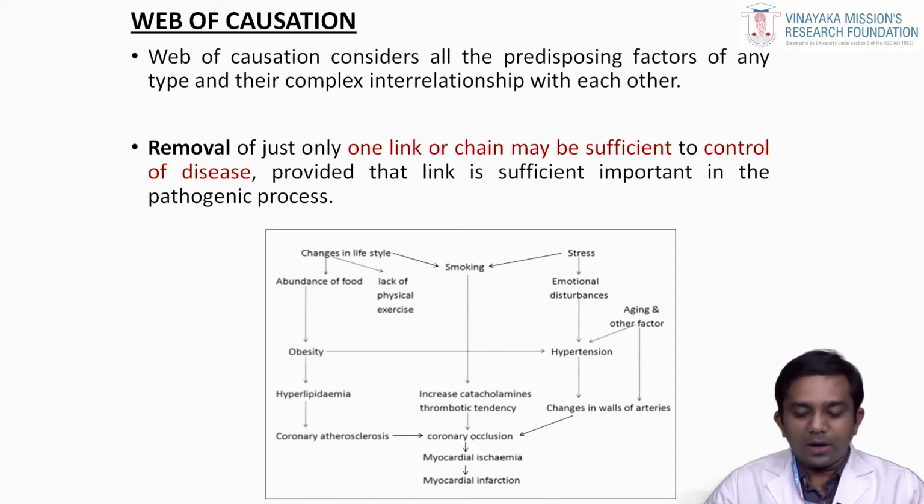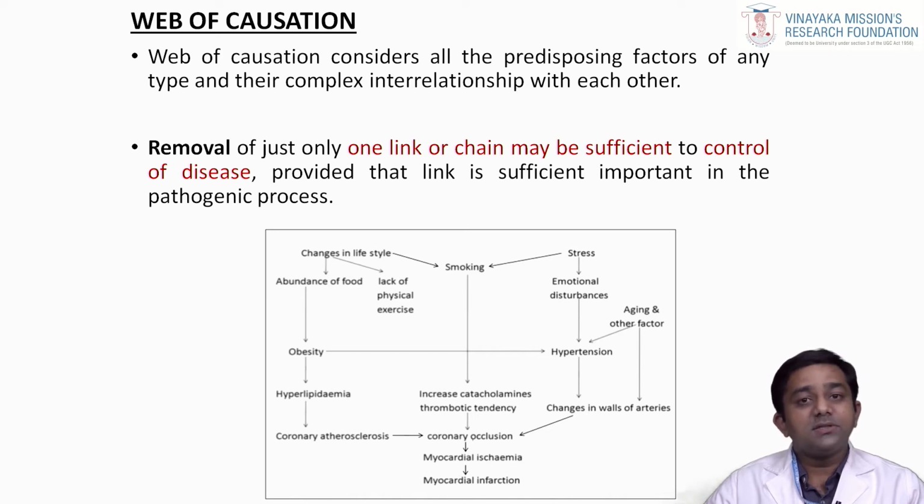Like for myocardial infarction, you have smoking as a risk factor. Apart from that, there are other factors, like hypertension or obesity, lack of physical exercise. In this, the aging factors and other factors are also there. When you try to break the link or control a particular factor, that is, if you ask the patient to stop smoking, then the risk of myocardial infarction gets reduced. If you ask the patient to go for regular exercise, then you can prevent the occurrence of myocardial infarction.